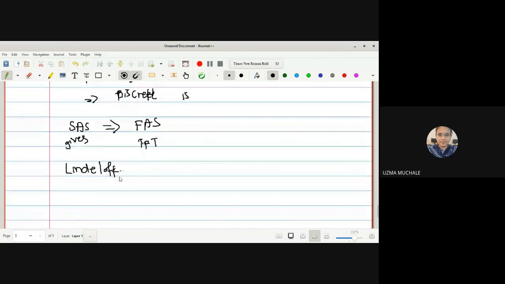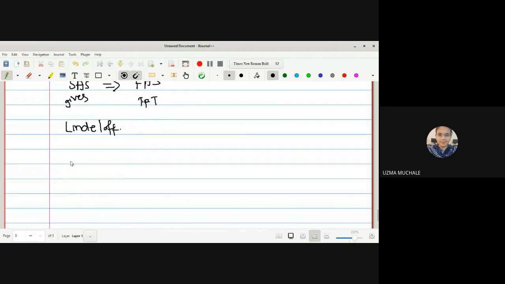There is a small difference between the two definitions.